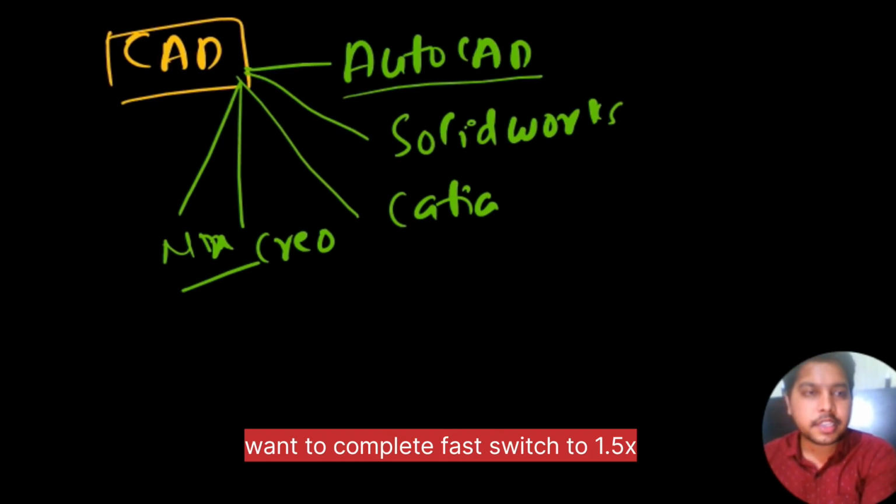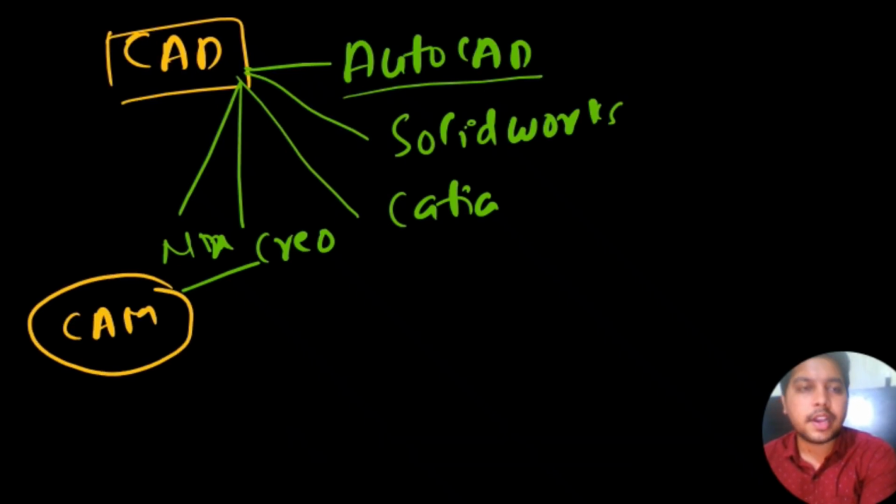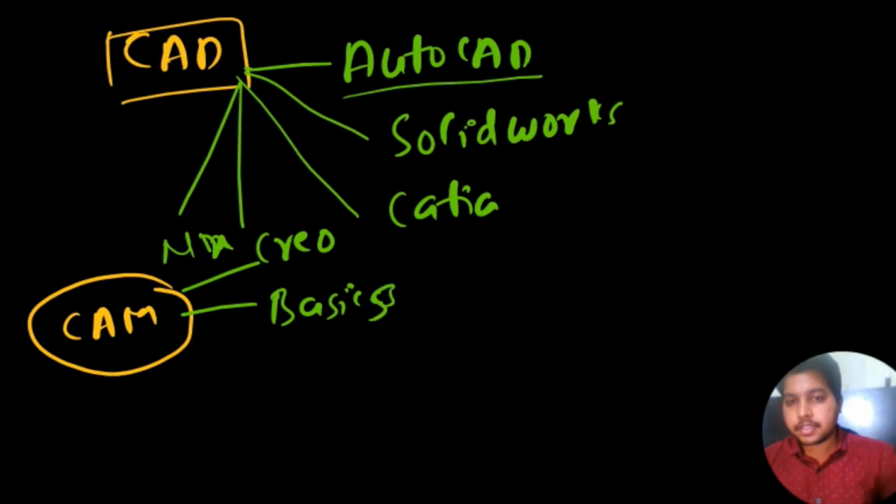So then the next part is your manufacturing part, right? I'll start with, let's say, for example, CAM. As per my knowledge, you have to be very clear with your basics first of all, because manufacturing is the core thing. You have to be very clear with your basics, like what foundry is, what casting is, right? Whatever we have done in our workshops, you have to be very clear with those things.